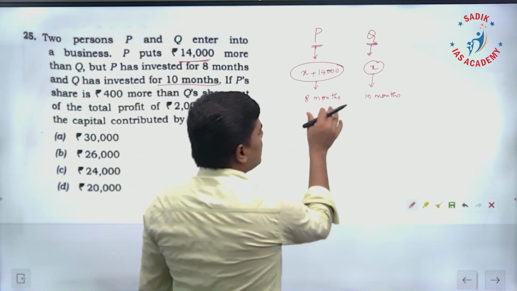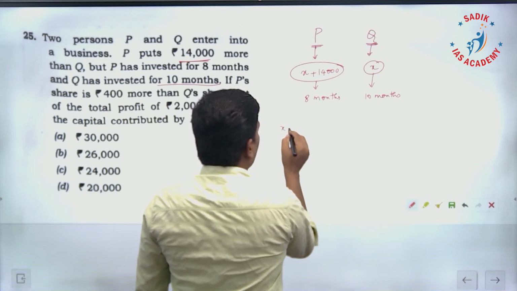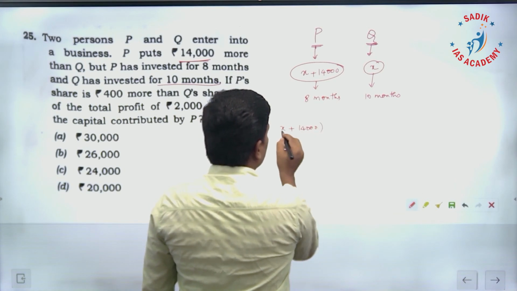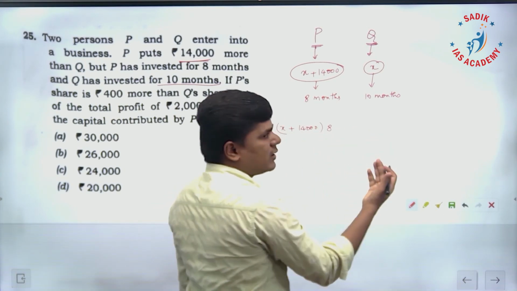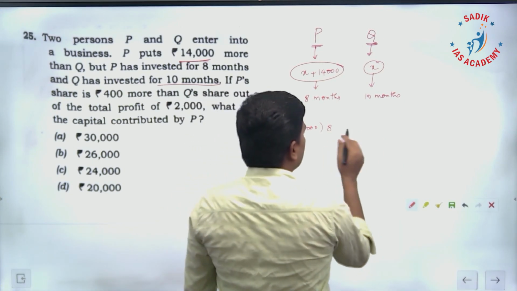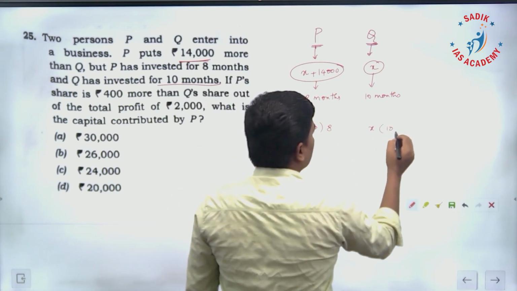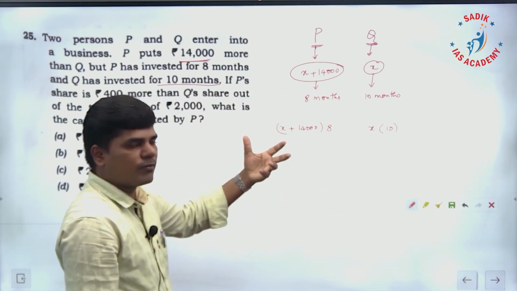They have given it in terms of months. So what do we do? The amount X plus 14,000 into 8 months. The profit needs to be shared in the ratio of this to X into 10. So in this ratio only they have to divide the profit if they have some profit.